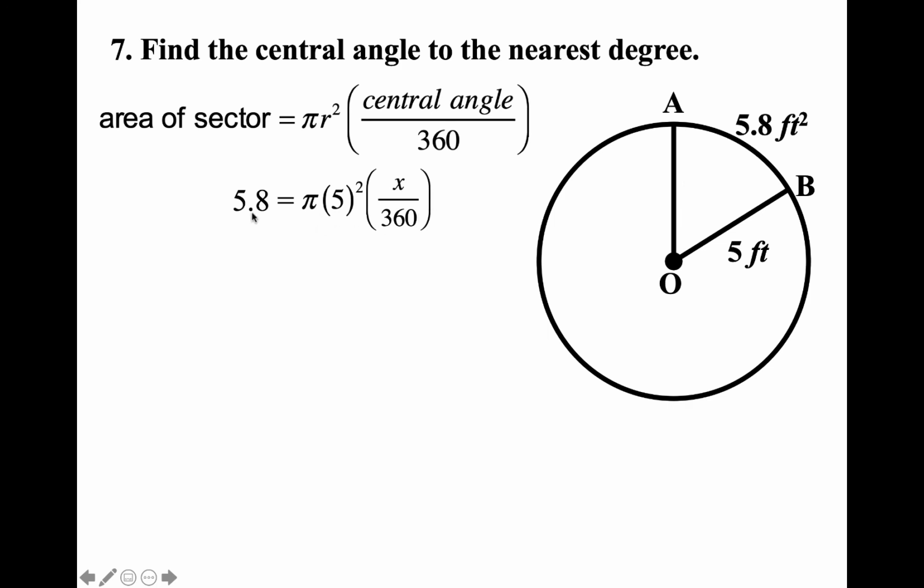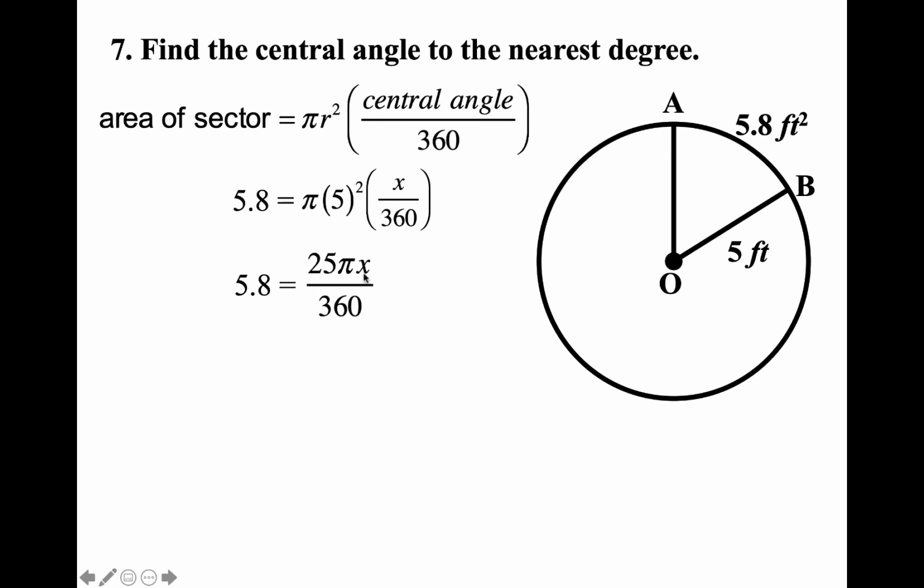So we're going to use some algebra to figure this out. So I'm going to combine this together on the right side. So we have pi times 5 squared is 25 times x, and that'll be over 360. So this will drop down, and this will become 25 pi x over 360.